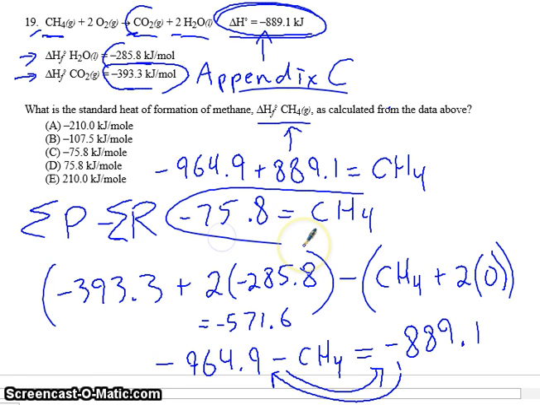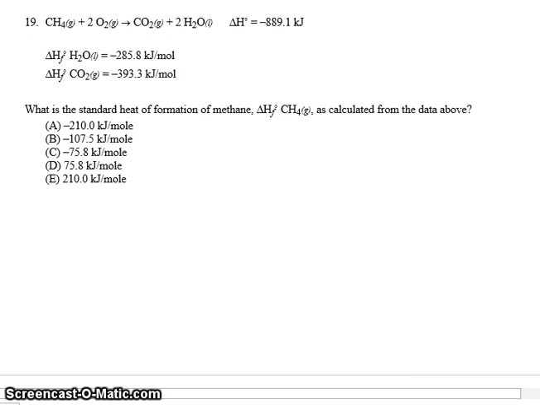And is that one of the answers? Here it is. So we've done it right. And this is how you would solve a problem. It's really what we've talked about after Hess's law, using heats of formation, just done backwards. So hopefully you've enjoyed these videos and learned from them. Be ready for the test.